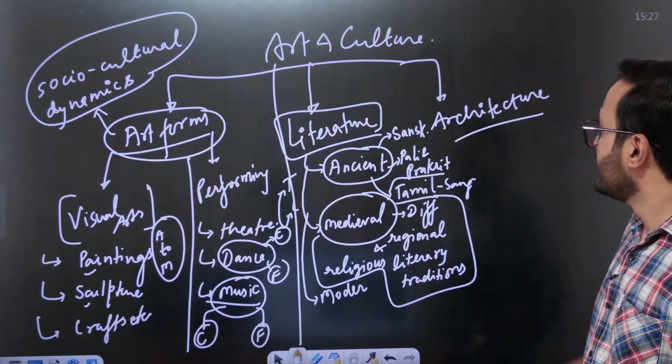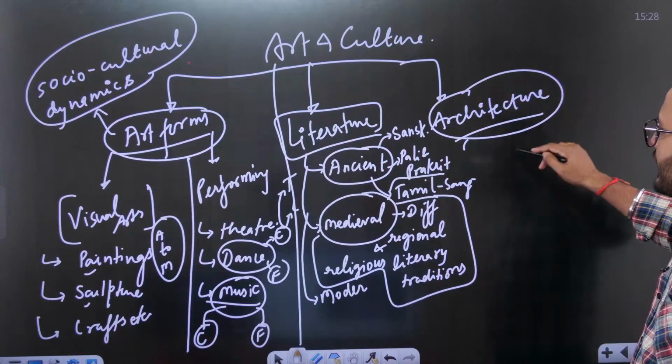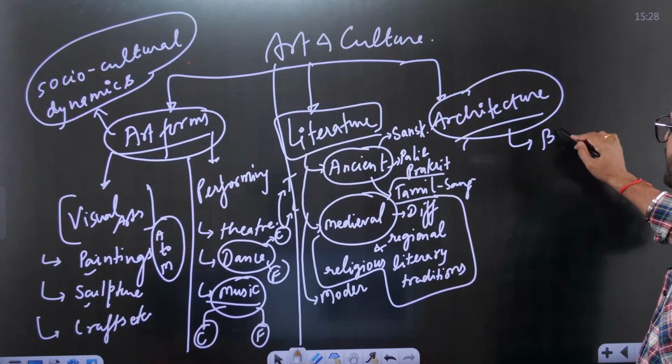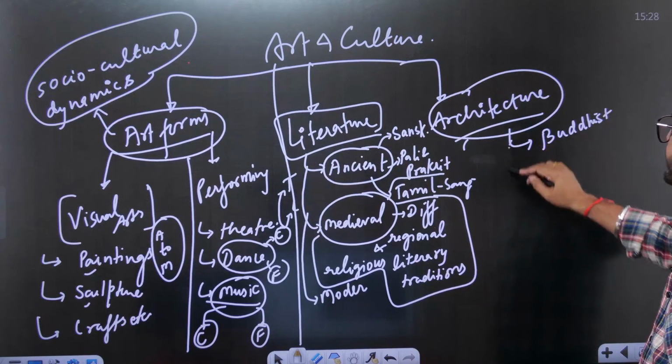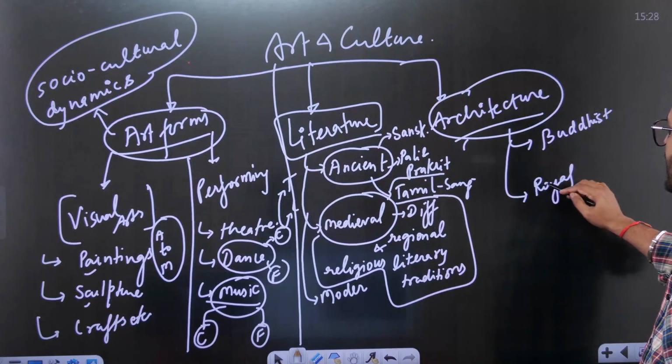Okay everyone, then talking about the architecture. Most importantly the Buddhist architecture, then the royal architecture.